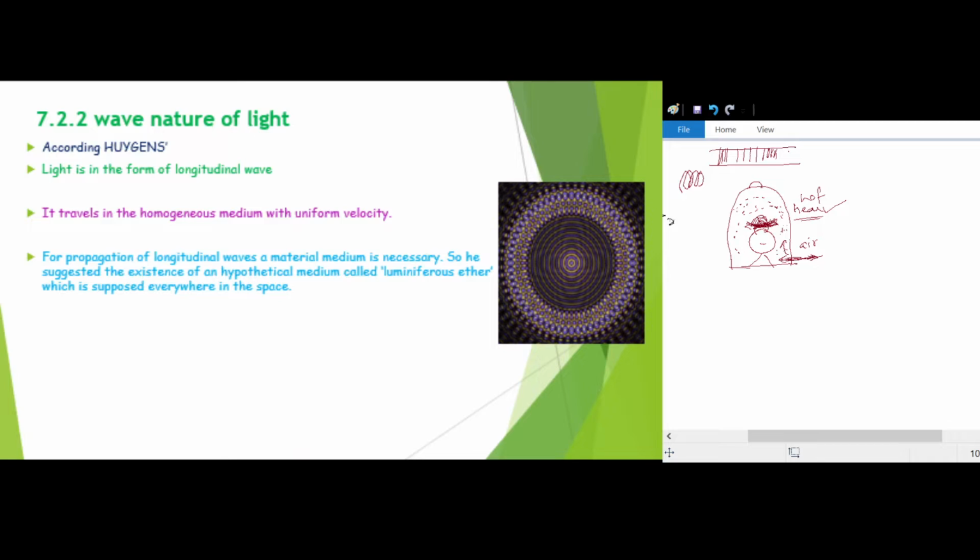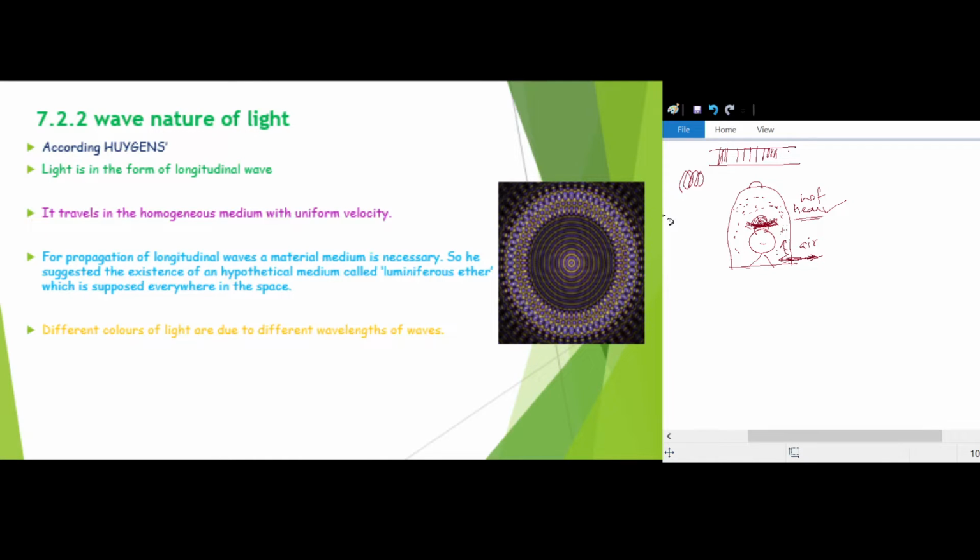This material medium which he suggested, he gave the name luminiferous ether. According to him, the luminiferous ether is present everywhere in space, and that's why these longitudinal waves of light propagate through the medium.